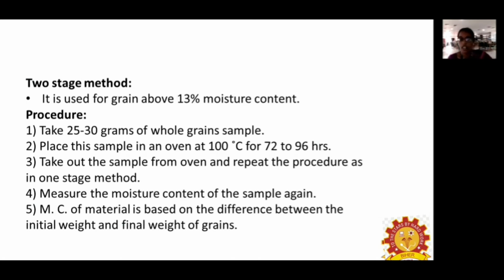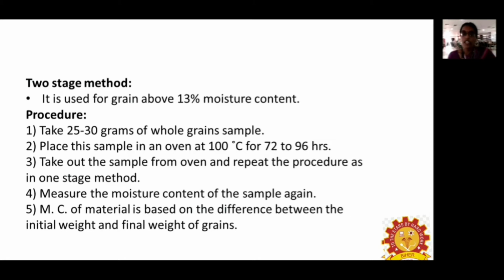And next is the hot air oven two-stage method. The first method is useful when the moisture content of the agricultural produce is below 13%. And the second method is used when the moisture content is above 13%. So what we are doing is taking a sample of about 25 to 30 grams, and then placing it in a hot air oven at 100 degrees Celsius for about 72 to 96 hours.